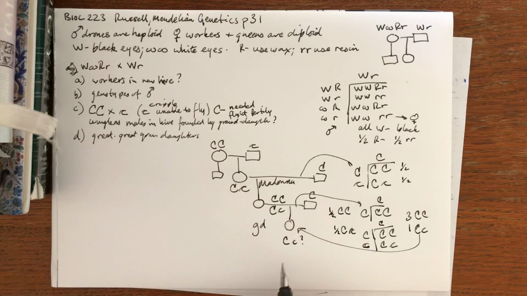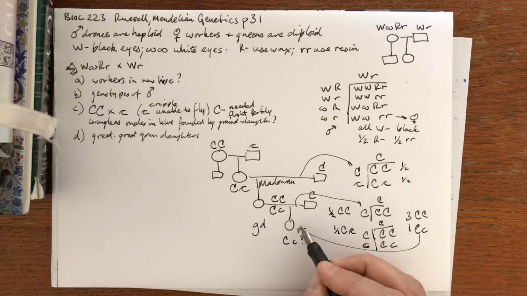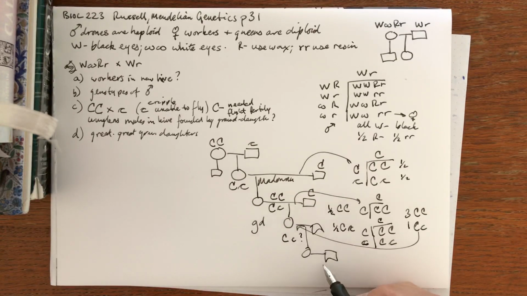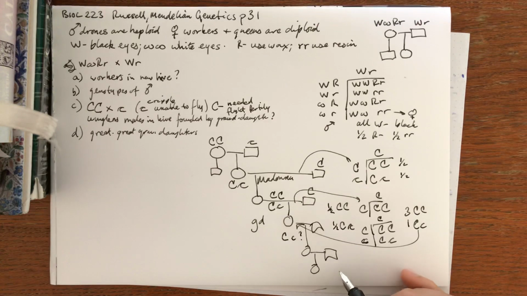D, what about one of her great-granddaughters? We carry that down, and I expect every generation is going to be a half. So if we carry that down another generation, we'll get 1/8. We carry that down another generation, we'll get 1/16. So I expect that answer to be 1/16. You should check that yourself.